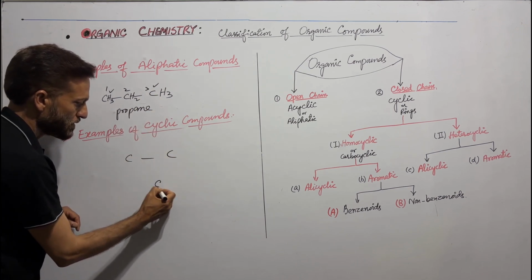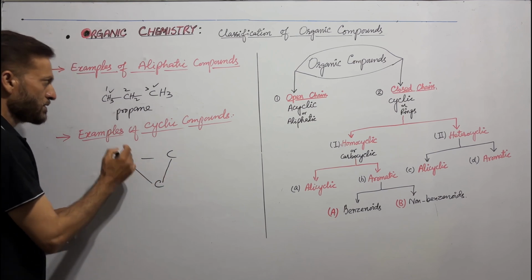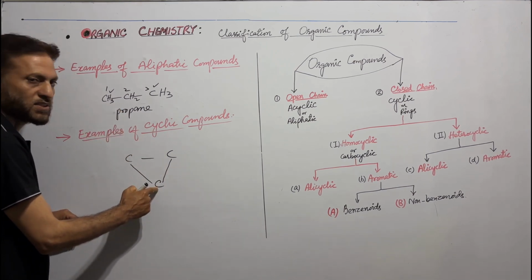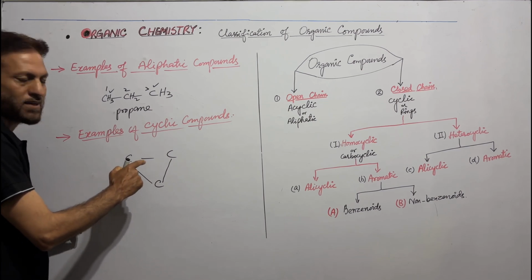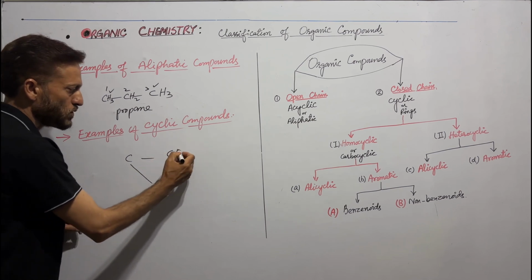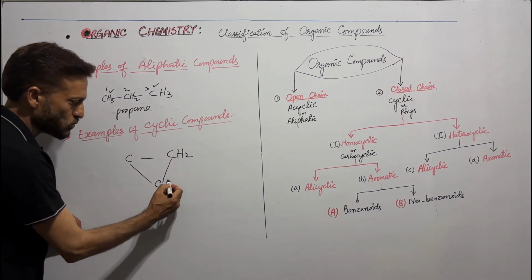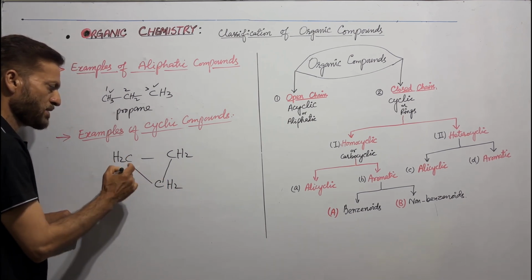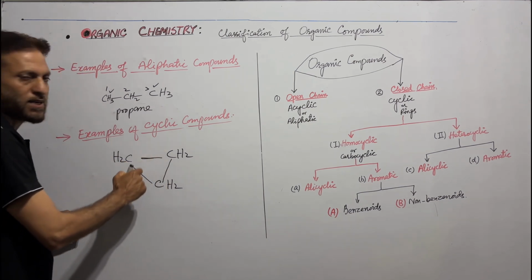Let me write it here. This is carbon number 1, this is carbon number 2, this is carbon number 3. The 3 carbon atoms are joined to form a ring. This carbon has 2 bonds, so it requires 2 more hydrogen atoms. And this carbon also requires 2 hydrogen atoms. This carbon requires 2 hydrogen atoms. This is a cyclic compound. It is a ring containing 3 carbon atoms.